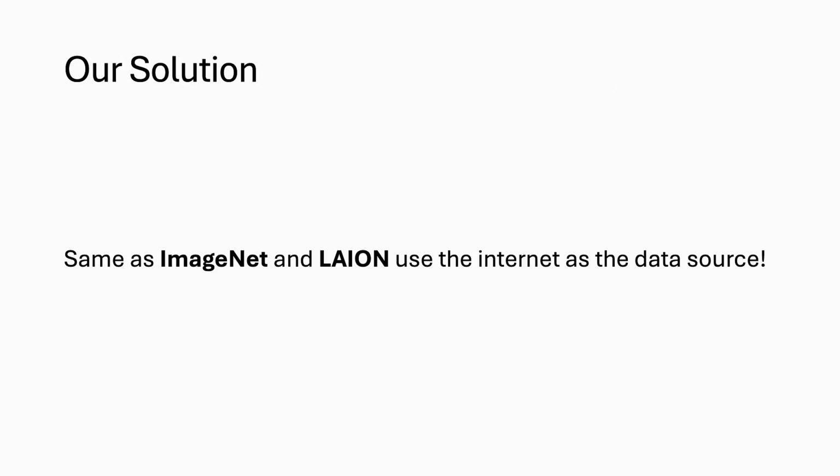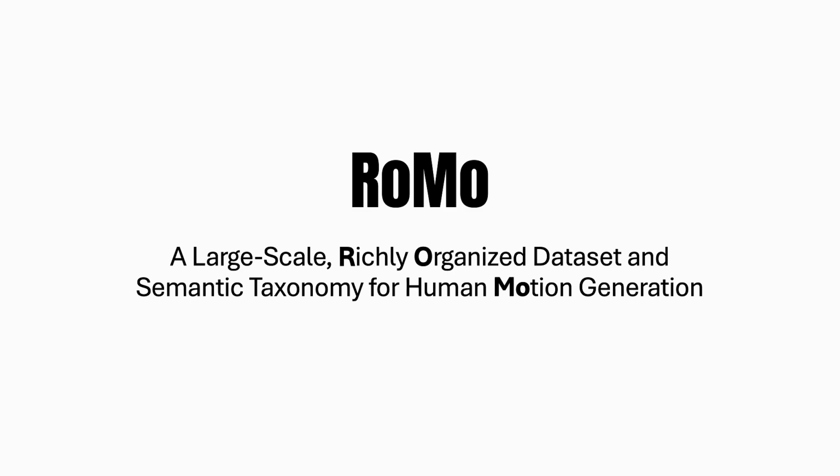Our solution is to use internet videos as the data source. The key challenge is turning noisy web videos into reliable, high-quality, three-dimensional human motion while preserving real-world diversity. RoMo combines large-scale video collection, rigorous curation, and a semantic taxonomy from broad categories to fine-grained actions.